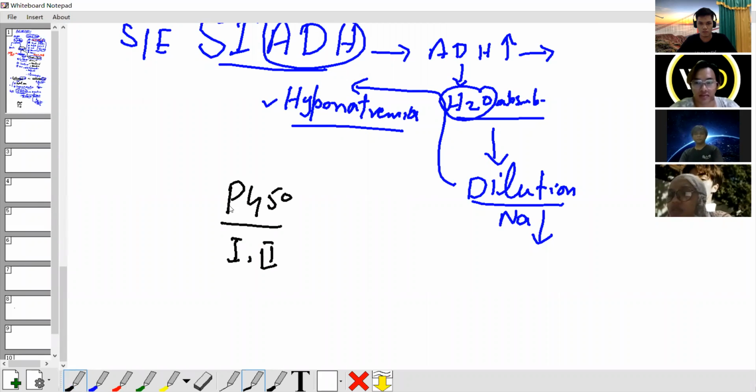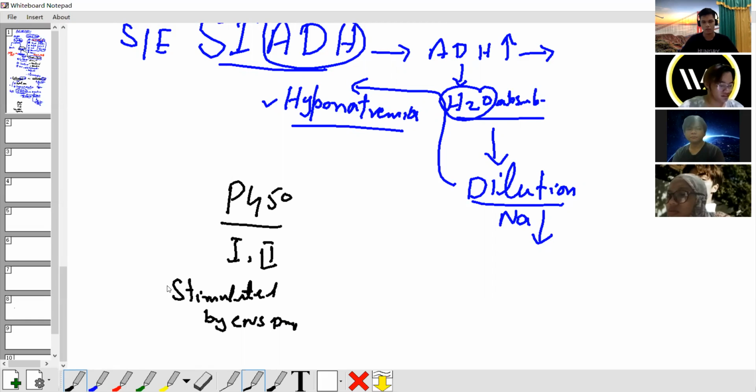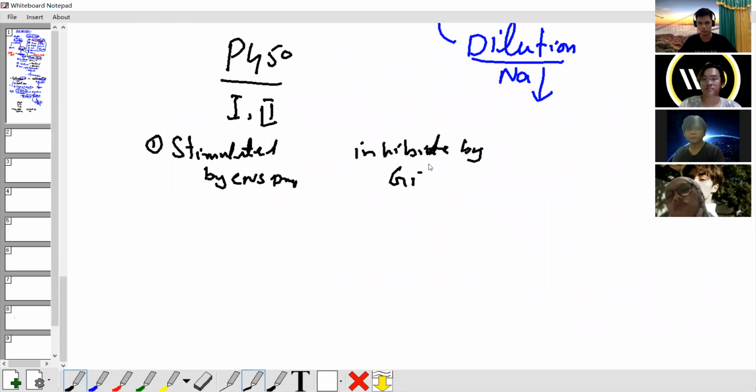All the enzymes are stimulated by certain drugs, and this enzyme system is inhibited by GIT drugs, by TB drugs, and by antifungal drugs.